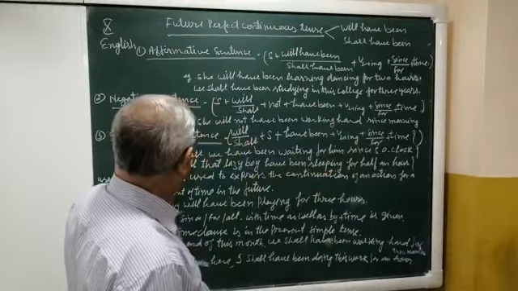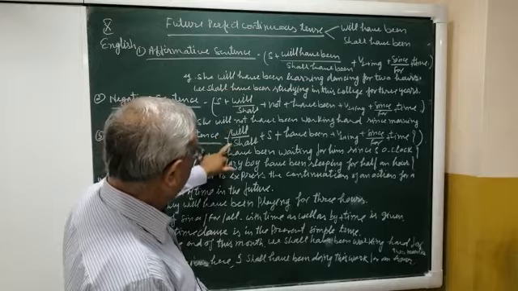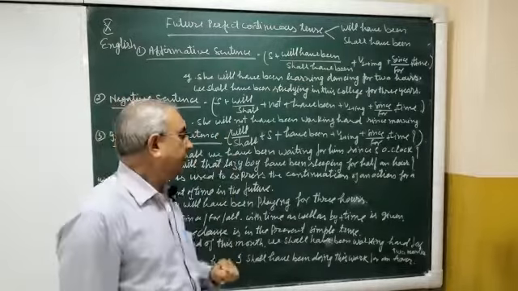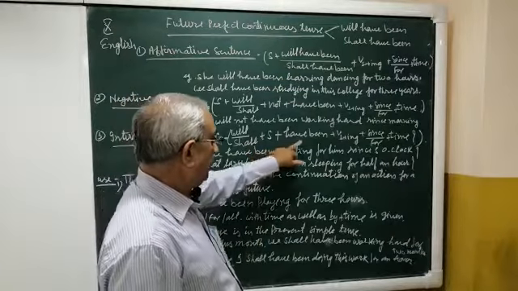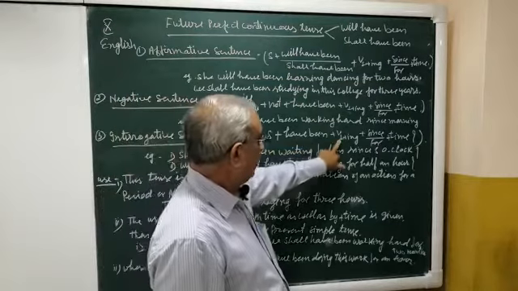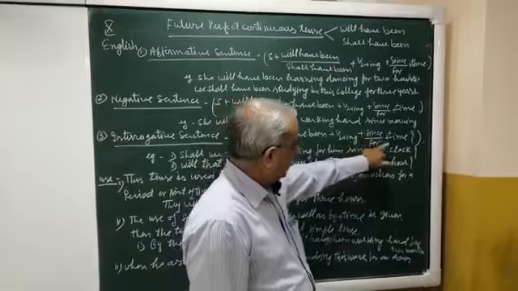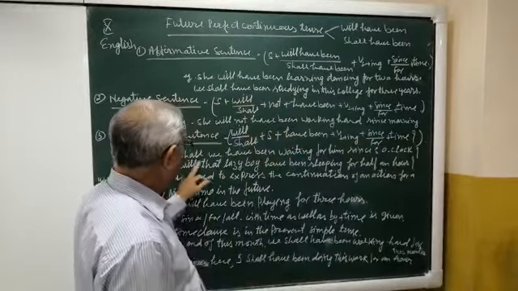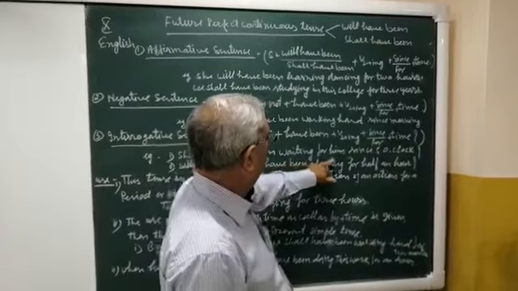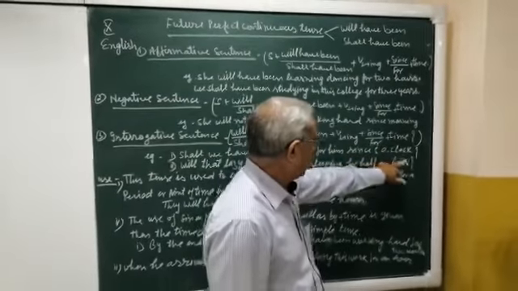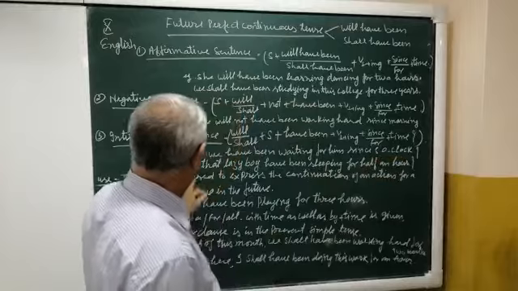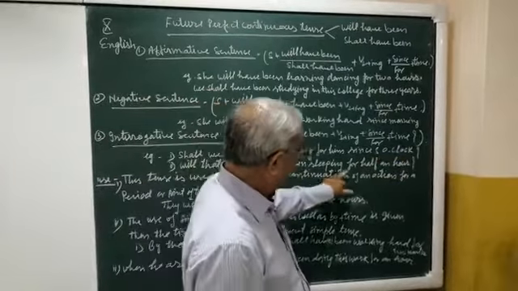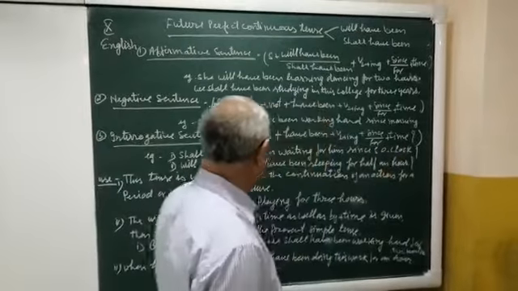Now see the interrogative pattern. Will or shall we put first of all at the beginning of the sentence, we will write will or shall. After that subject plus have been plus ing form of the main verb plus since or for plus time and mark of interrogation. For example, shall we have been waiting for him since 5 o'clock? Will that lazy boy have been sleeping for half an hour?